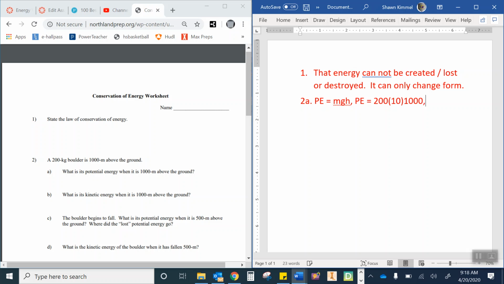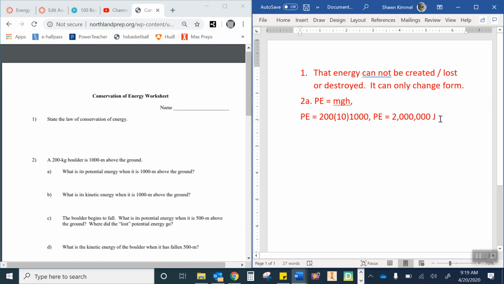So we would then say the potential energy is going to be a big number. 2 times 1 is 2. And then we're going to add 1, 2, 3, 4, 5, 6 zeros at the end of it. 1, 2, 3, 4, 5, 6 joules. Let me do something here, make this a little easier. There we go. I like the way that looks a little better. So our answer was 2 million joules there for 2A.